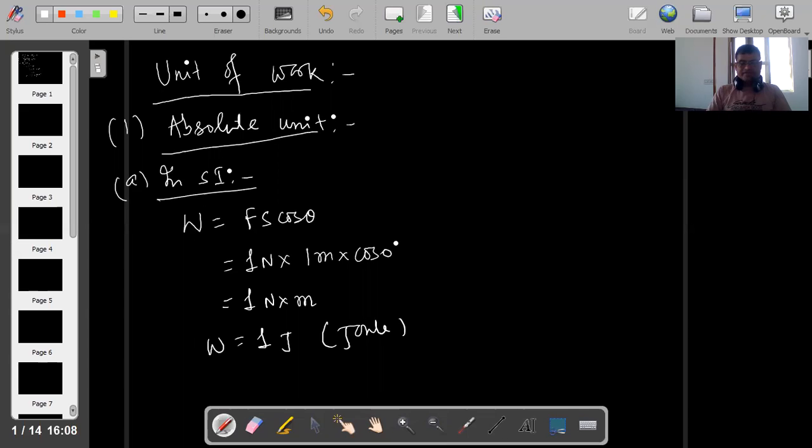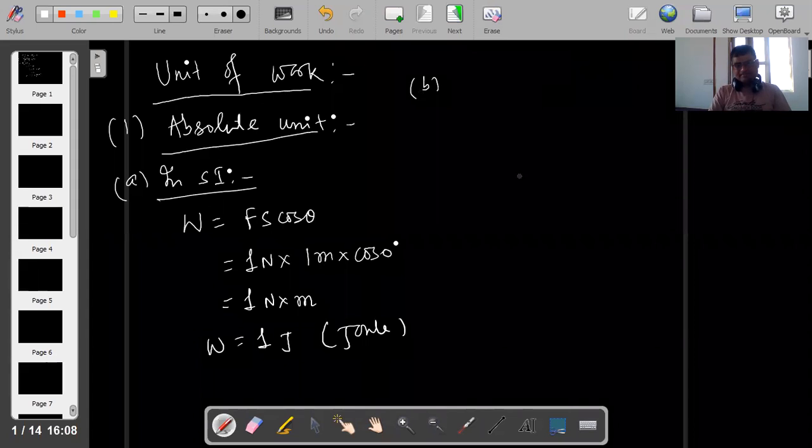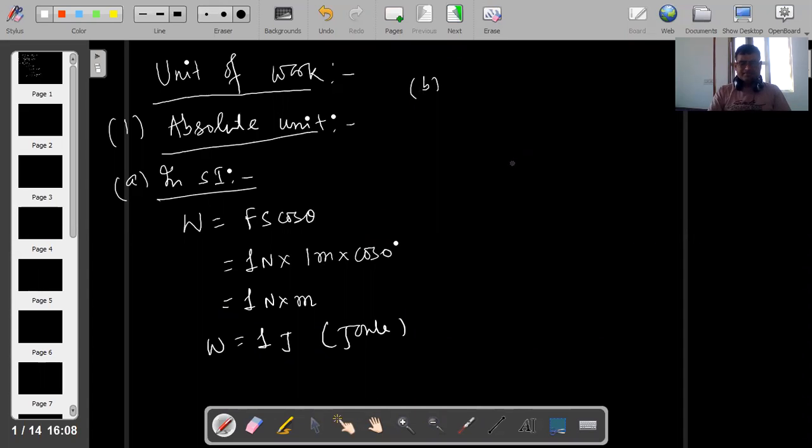Here, so we can say work done is 1 joule. Next, in CGS. Write: work is said to be 1 joule if a force of 1 Newton displaces the body through 1 meter and the direction of force and displacement are same. Is that clear? Now the second is, in CGS, what is that unit?